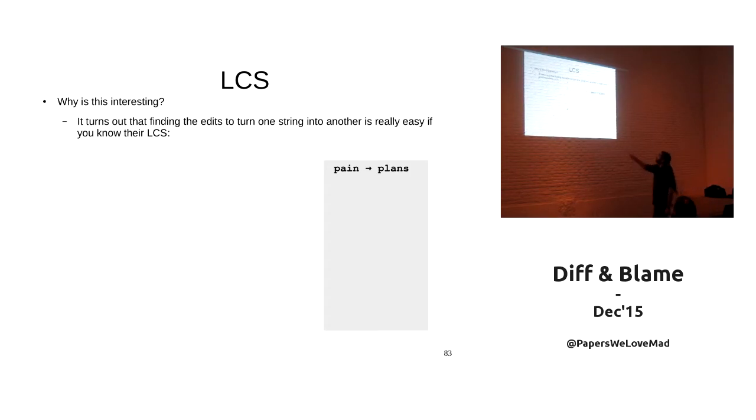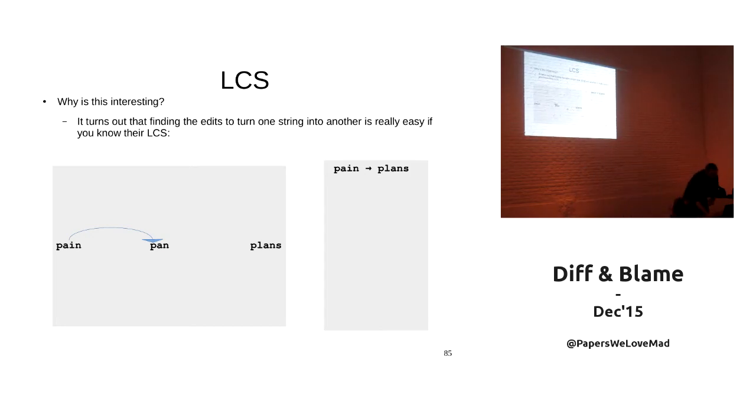So let's say we want to find the set of edits to turn paint into plants. We know that the longest common subsequence of both strings is pan. We can easily calculate what edits you have to do to this string to get to that one, because this longest common subsequence is a subsequence. So you either keep things from the source or you delete things from the source, because it is shorter than the other.